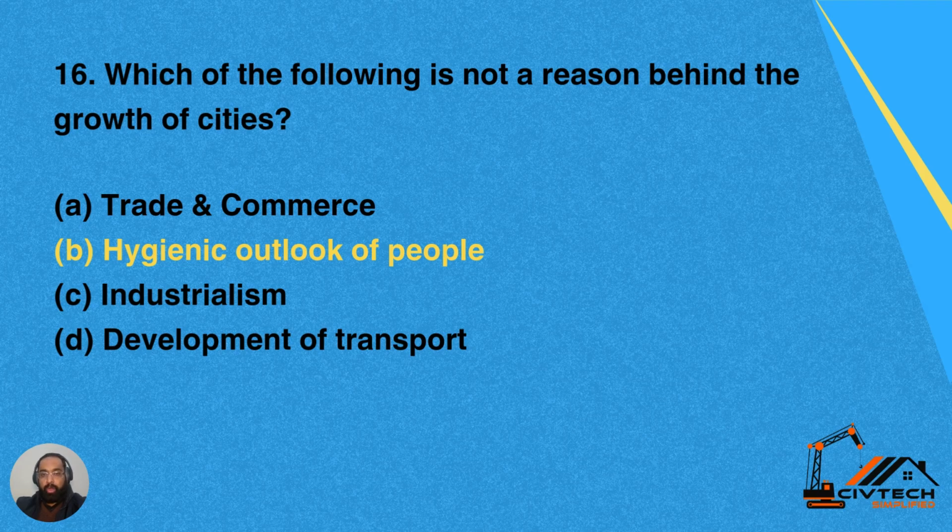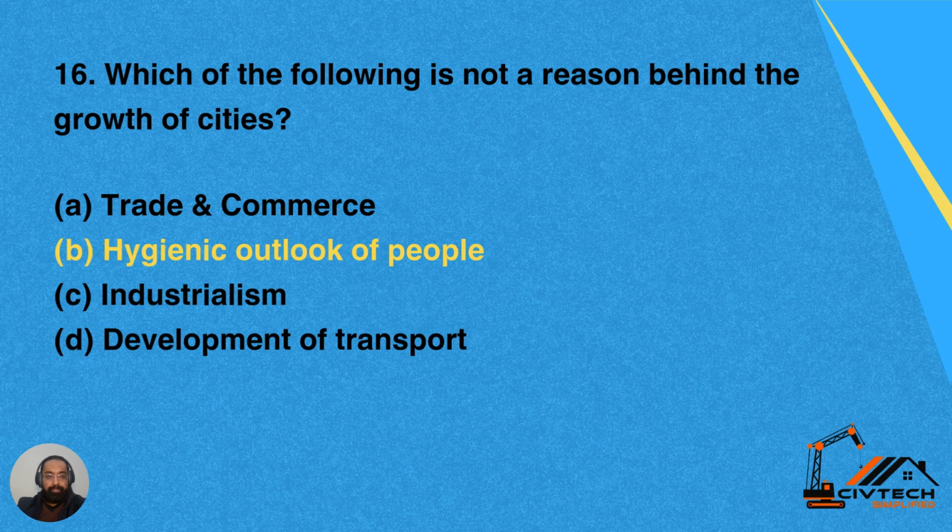Question 16. Which of the following is not a reason behind growth of cities? Option A, trade and commerce. Option B, hygienic outlook of people. Option C, industrialization. Option D, development of transport. So the reason not responsible for the growth of the cities is B, hygiene and outlook of the people.